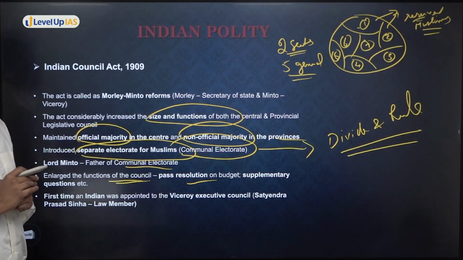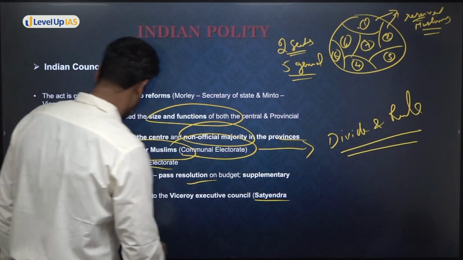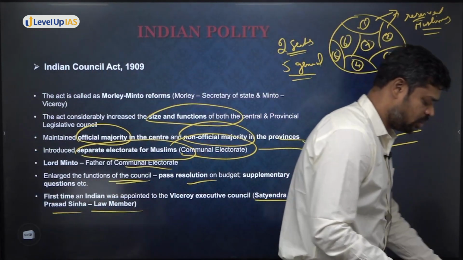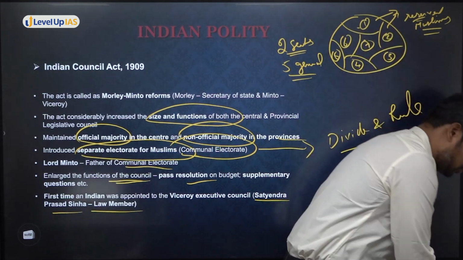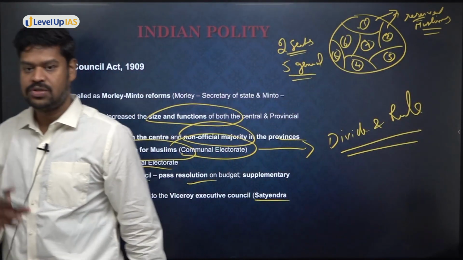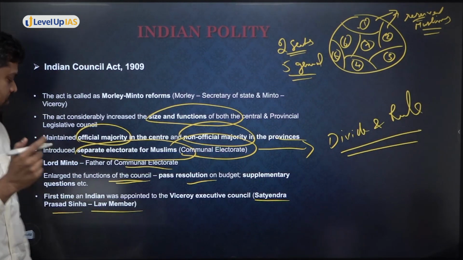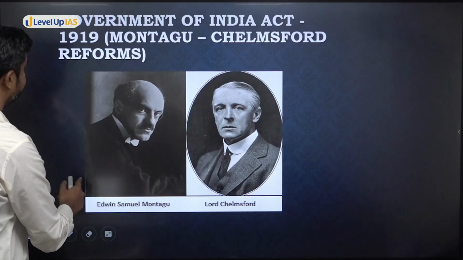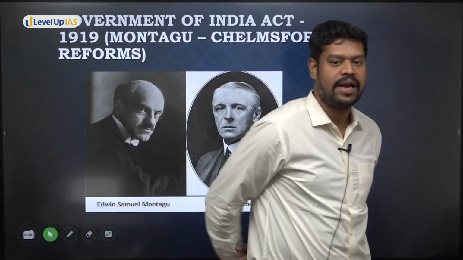And who was the first such executive member? It is Satyendra Prasad Sinha, who was also the law member. And which portfolio was given? Law portfolio, because for them this is the least important one. So the law portfolio was given to Satyendra Prasad Sinha. This has also been repeatedly asked in the examination. So when? 1909. Okay, so with that we are done with the Indian Council Act 1909.